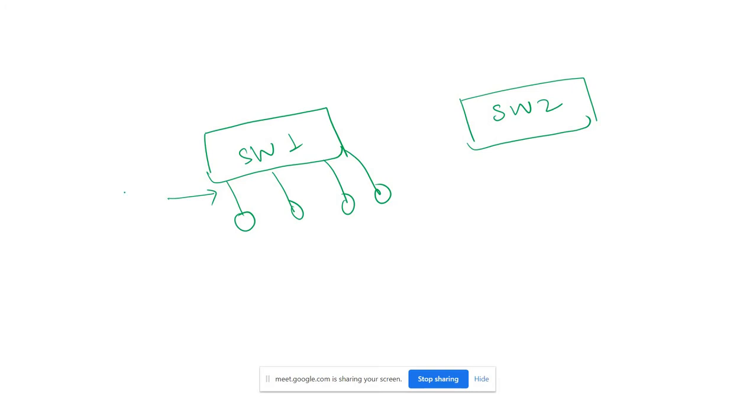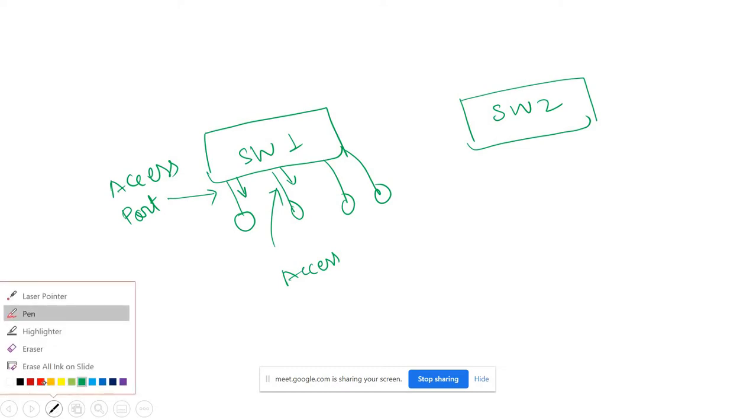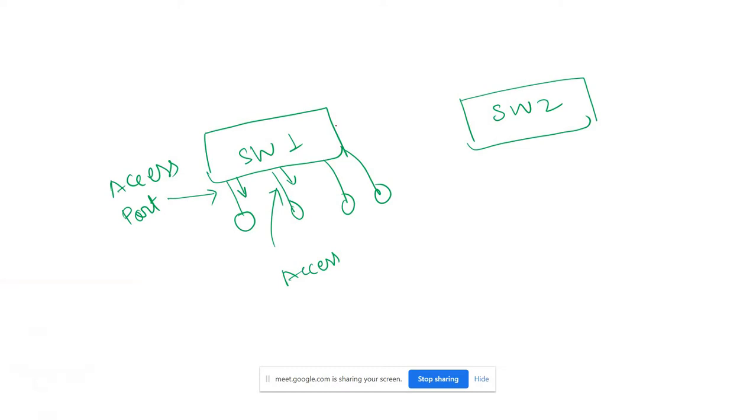We will see the configuration. Access port means that only one VLAN is allowed on this side. Only one VLAN we can assign. So wherever a computer is connected, we define that port as access, and wherever we are connecting one switch to another switch, we define it as a trunk.